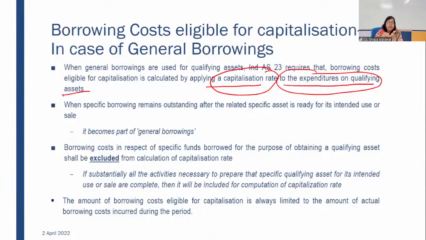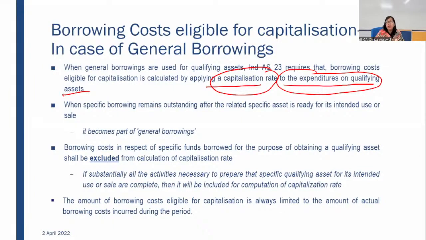The asset for which I took that specific borrowing was completed at the end of 2022, after 2 years. So after 2 years, I'm still having that borrowing with me. I have not repaid that. So that borrowing after 2 years will be considered as my general borrowing.